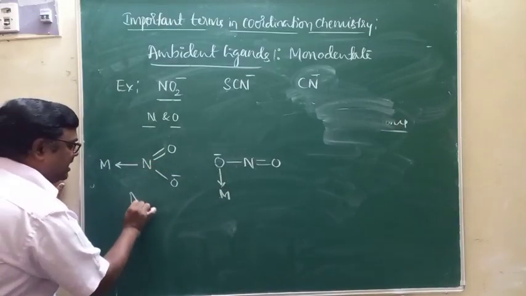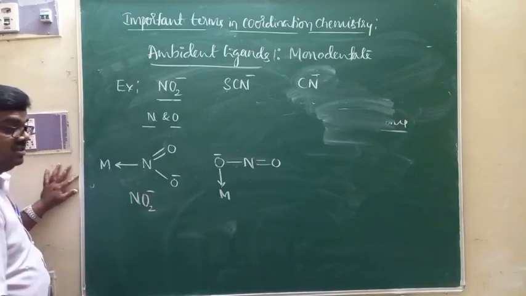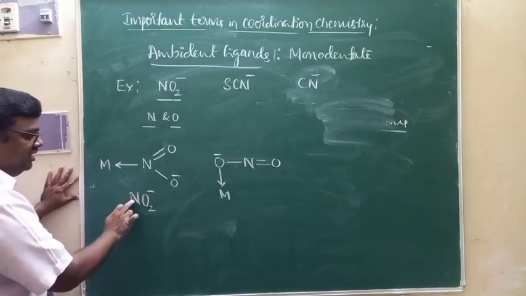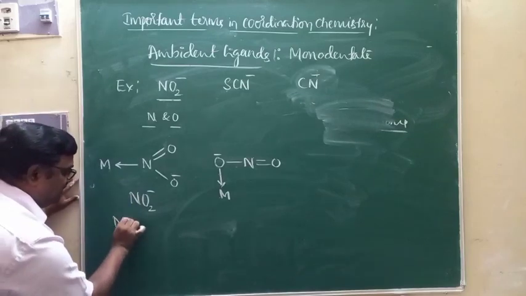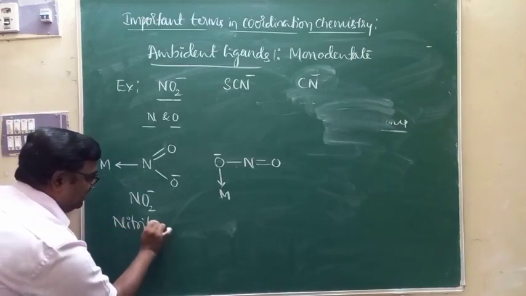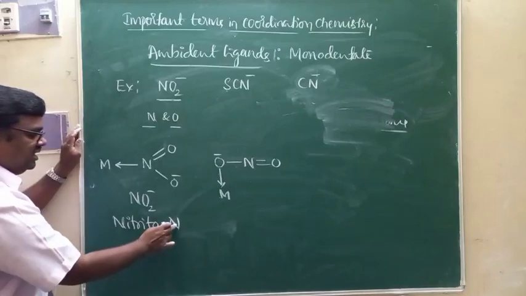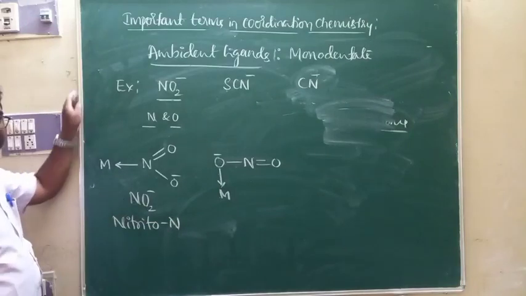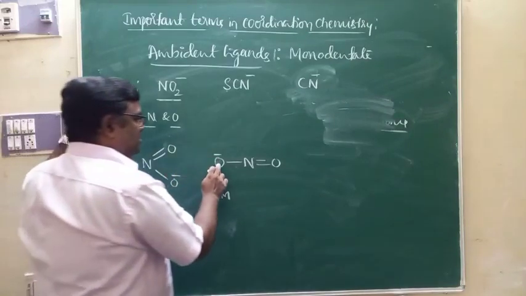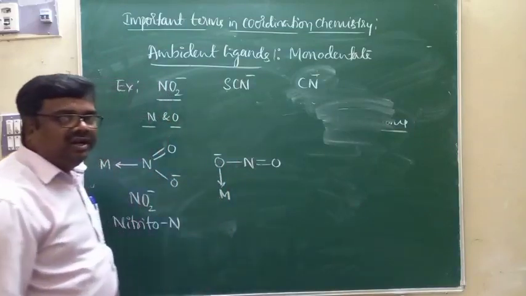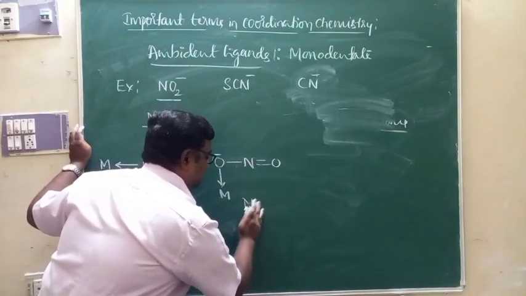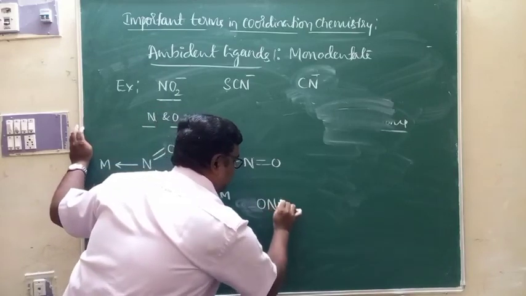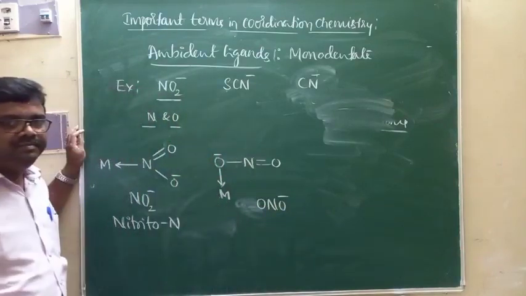If I write NO2 minus, it means that in this case nitrogen is the donor atom. Therefore, its name is nitrito-N. N is the symbol of the donor atom.